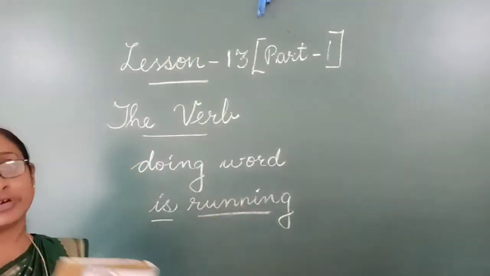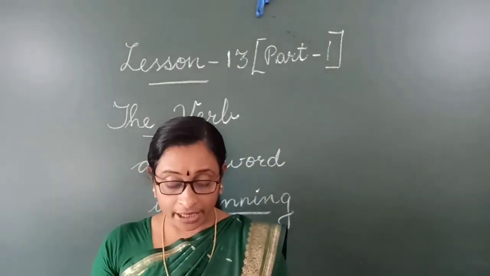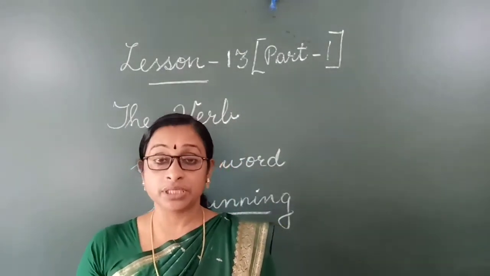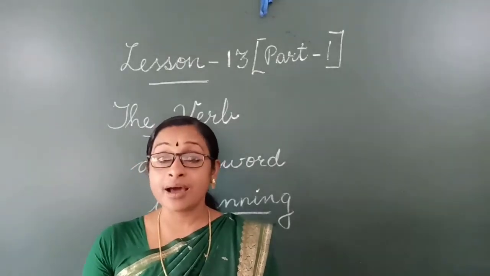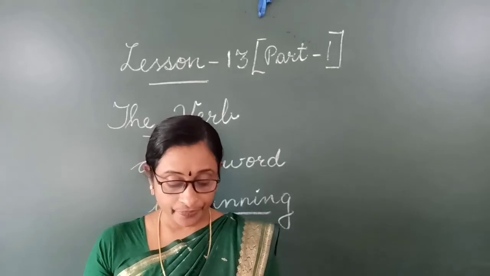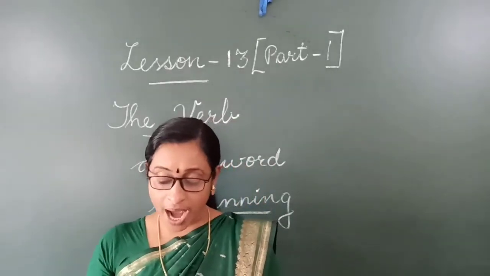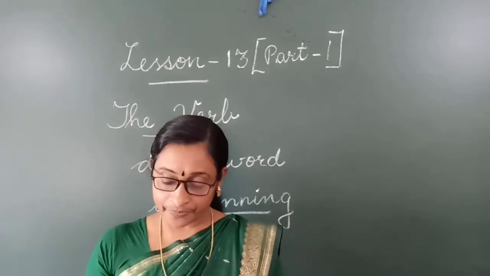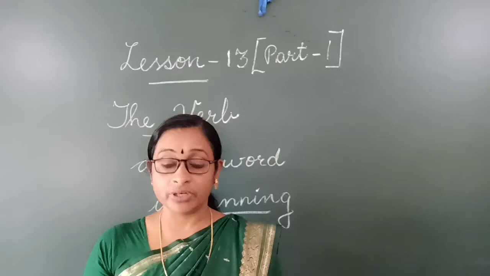These both are verbs. Okay, is running. They are eating fruit and vegetables. In this, are eating. Two words are there. In the above sentences, is running and are eating are verbs. These verbs consist of more than one word.